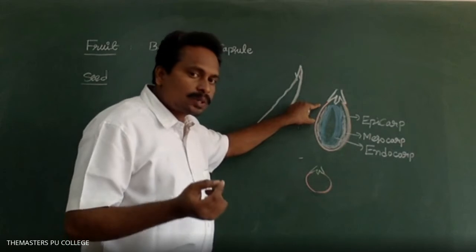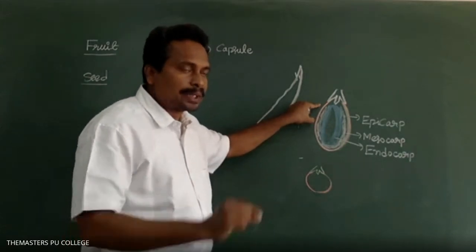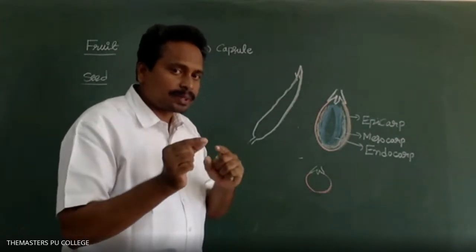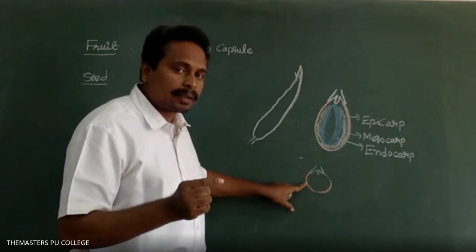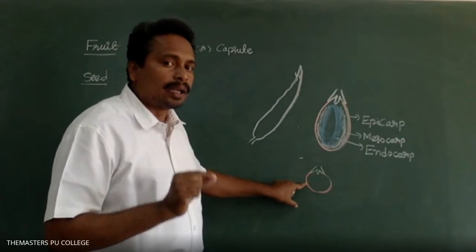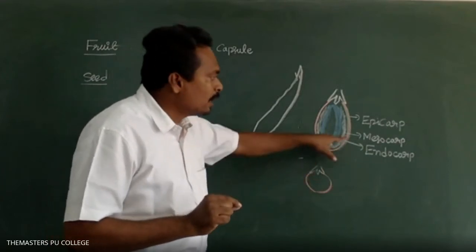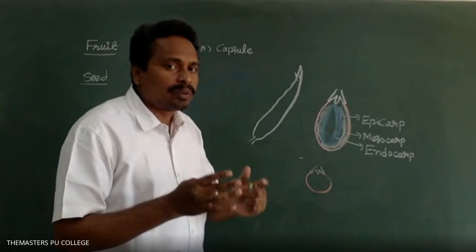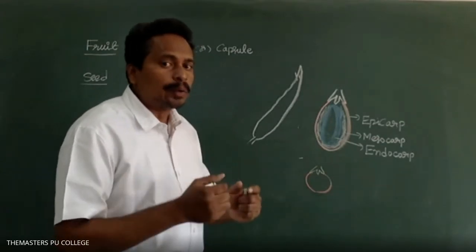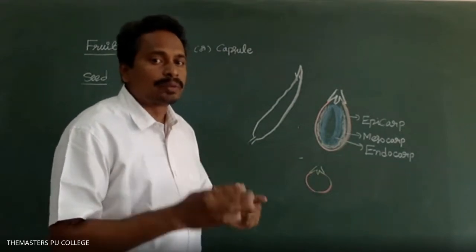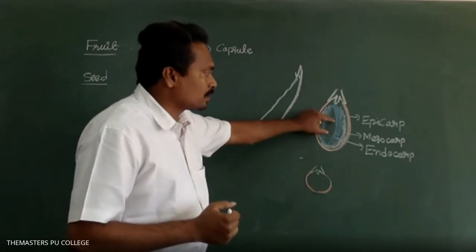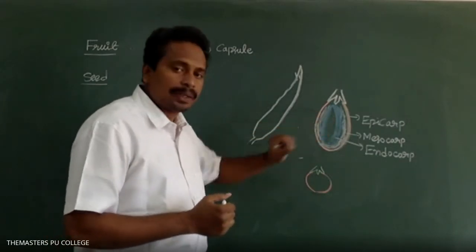Epicarp is the outermost layer of the fruit wall, like the red colour layer of a ripened tomato. Meso and endocarp of the berry fruits form the pulp, so the seeds are embedded in the mesocarp.